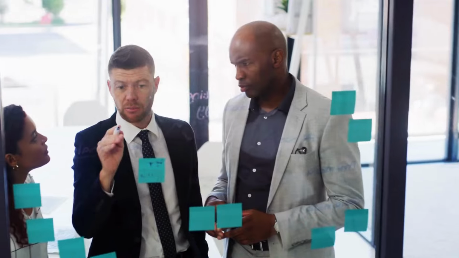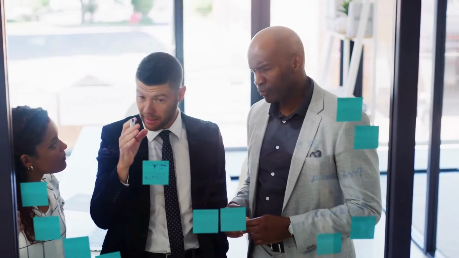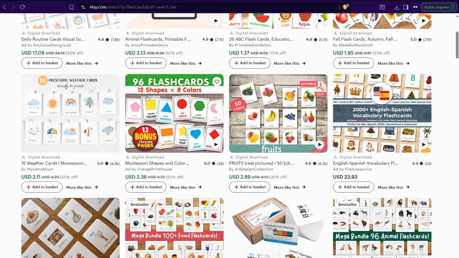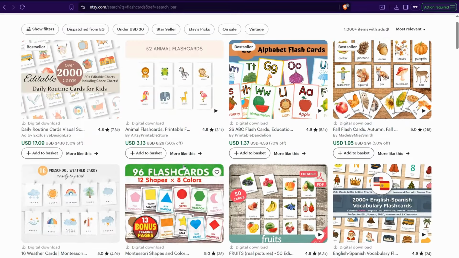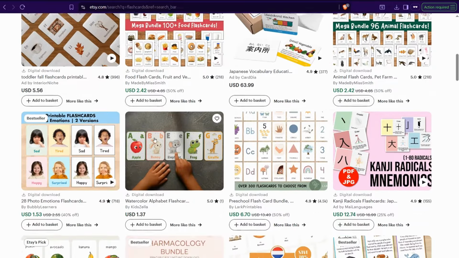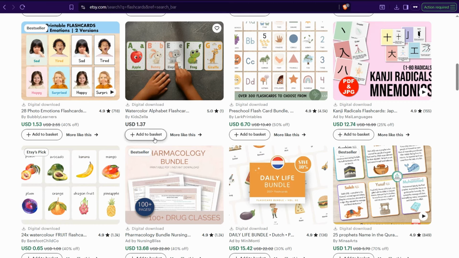Hey guys, if you ask me about the easiest digital product you can create and sell like a professional, hands down, I would tell you flashcards. For example, if you go to etsy.com and type flashcards, you can find huge numbers of sellers who are doing well selling these amazing digital products. These printable flashcards, as you see, cover different topics and different niches, and so on, for kids.